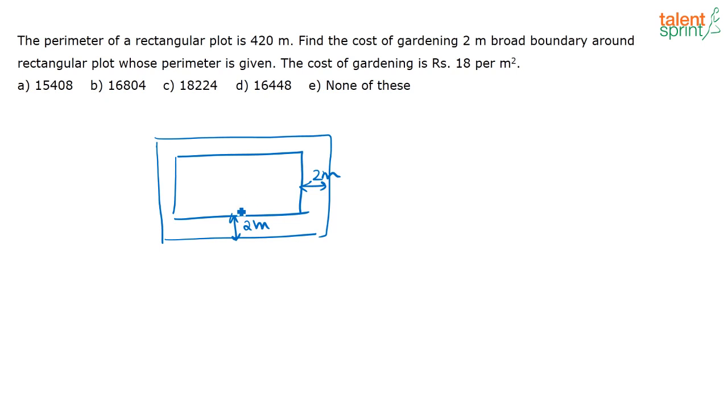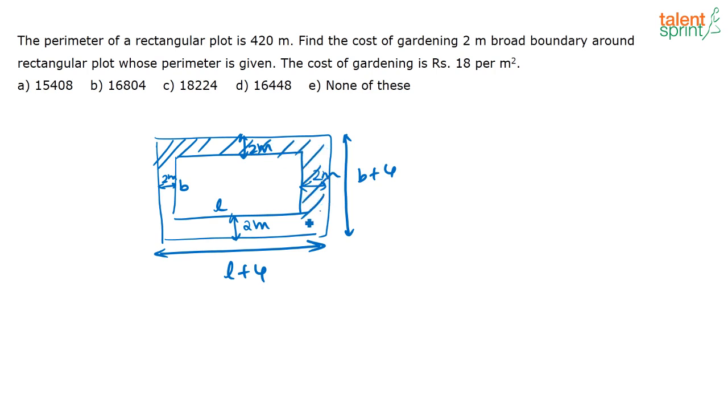Let us check. So here you know this is L and this is B. So what is this length? See, this is nothing but 2 meter here, 2 meter here. So totally the length of the outer rectangle is going to be L plus 4, and similarly you have a 2 extension on this side, 2 extension on that side, so this is going to be B plus 4. Now you have to find out the area of this region, correct? If you find the area of this region, you will know the cost to do gardening there, okay? So what is the area of this region?